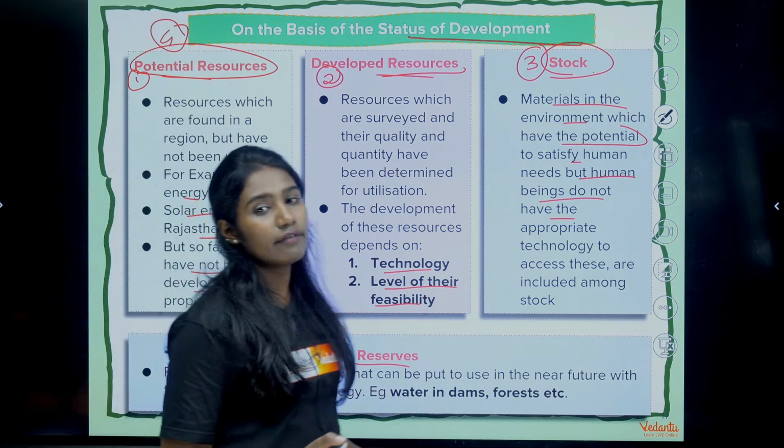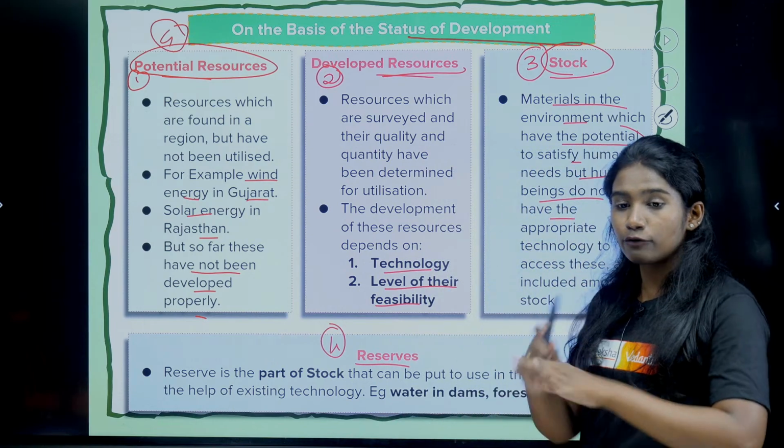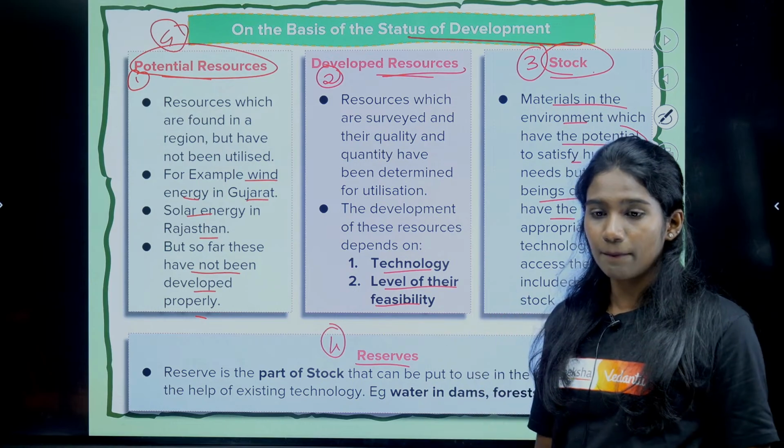Okay, clear with that? This is important for your exam. These 4 types of classification are very, very important for your exam.